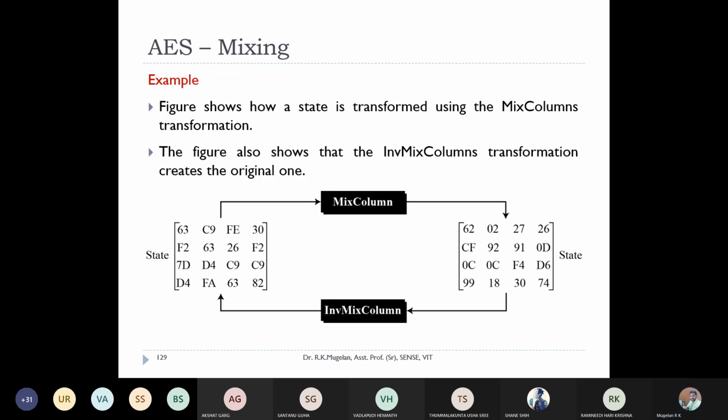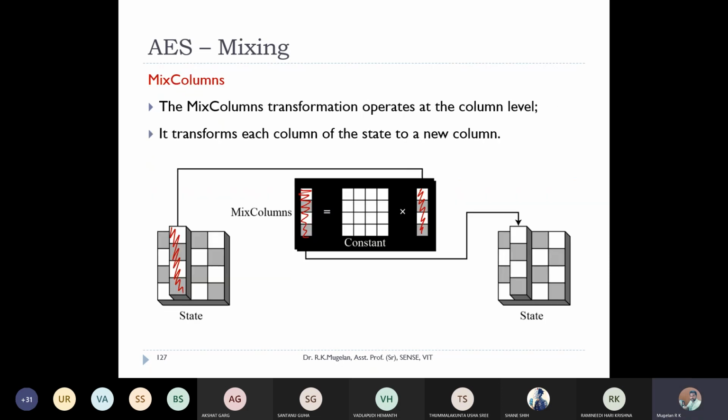That's all. So this is the matrix which we just obtained after our shift rows. After shifting the rows, this is the matrix which we obtained. Right. Now we are going to find how this matrix has been transformed to this one. Okay. So I'll just take this first column for your reference. One column, that is this column, we will take and I will show how it is replaced. So I want everyone to listen to this carefully.